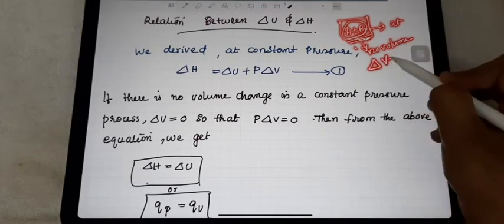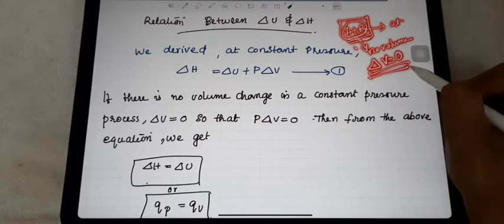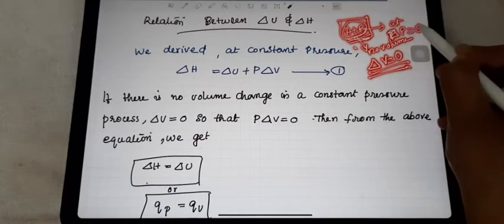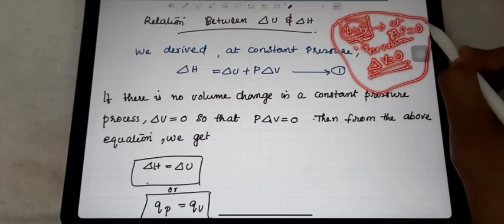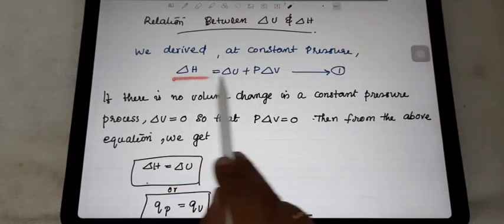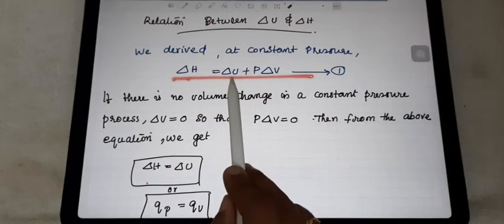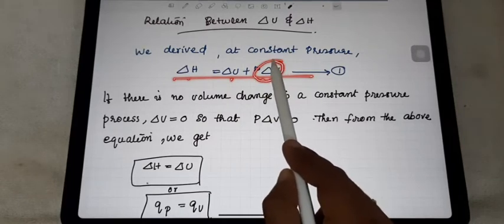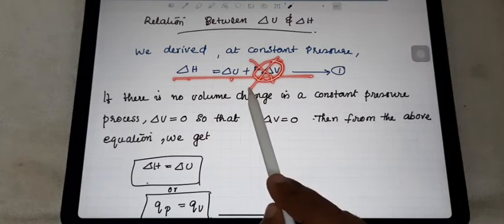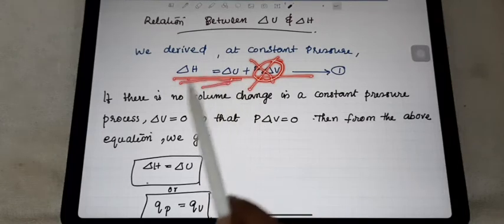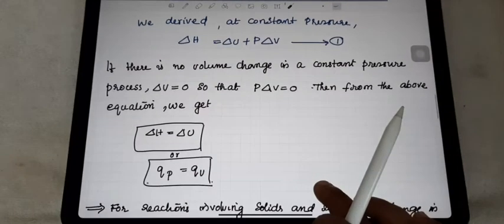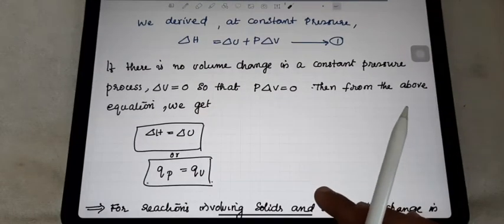So delta V is equal to 0. Pressure, we are doing at constant pressure, so delta P is also equal to 0. Such a condition we are assuming now. So the equation you know is delta H is equal to delta U plus P delta V. If delta V is equal to 0, this term completely cancels. So delta H is equal to delta U. That is, enthalpy change is equal to the internal energy change.